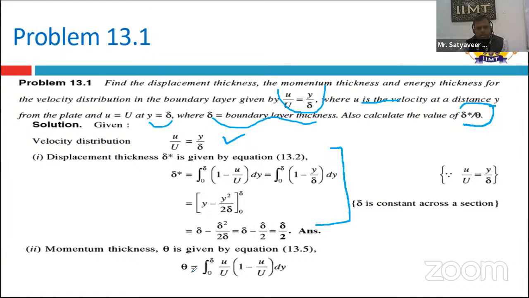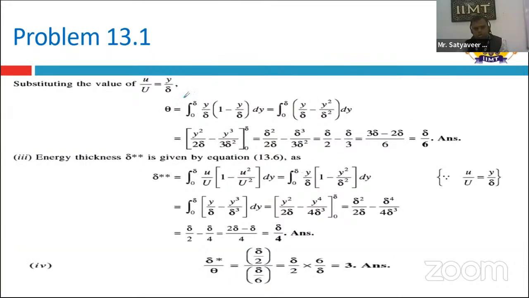How to calculate momentum thickness: the formula is integration from 0 to delta of U by capital U into 1 minus U by capital U, into dy. We put the value of U by capital U, that is the velocity distribution, Y by delta. So theta equals integral from 0 to delta of Y by delta into 1 minus Y by delta, into dy.